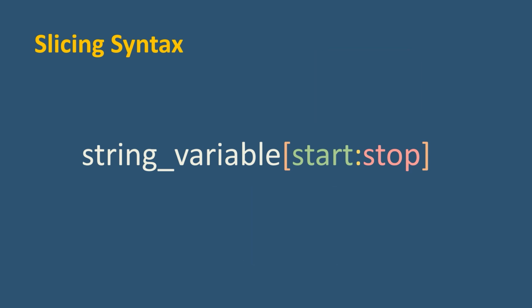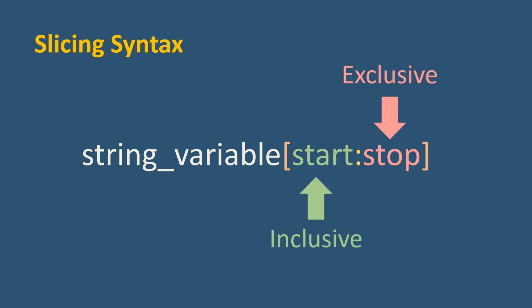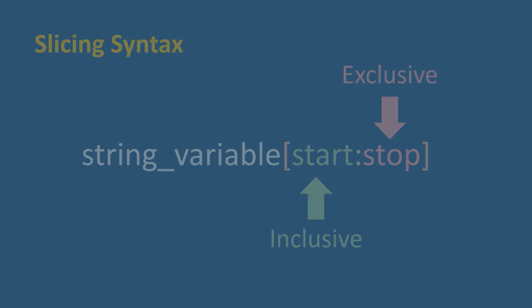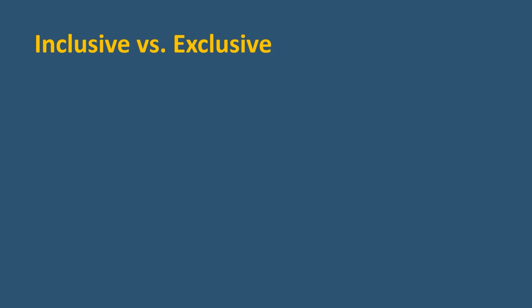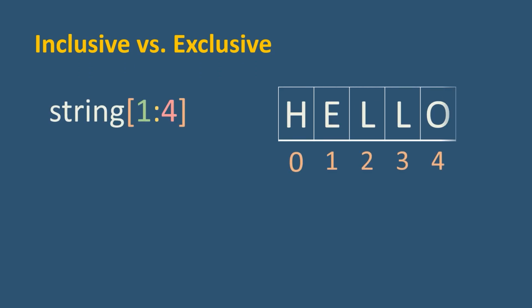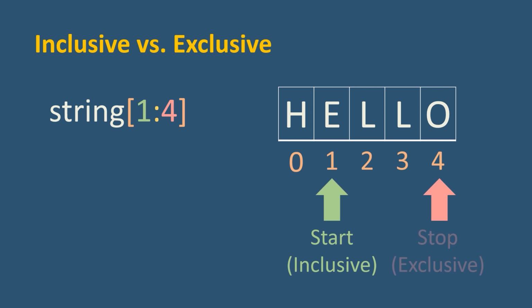Before going back to the IDE to see a practical example, let's understand what inclusive and exclusive mean in slicing. This will help us predict exactly which characters are included in the sliced string. In Python, when we're slicing a string or a list, the start index is inclusive and the stop index is exclusive. Inclusive means that the character at the start index is included in the slice. For example, in the string hello, if our start index is 1, the slice will include the character at index 1, which is e.